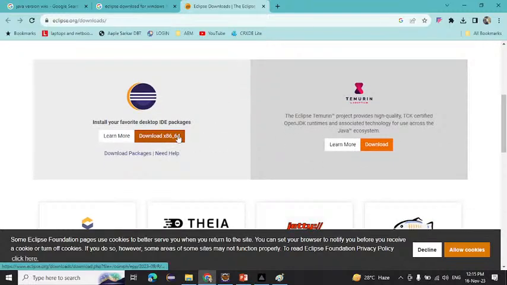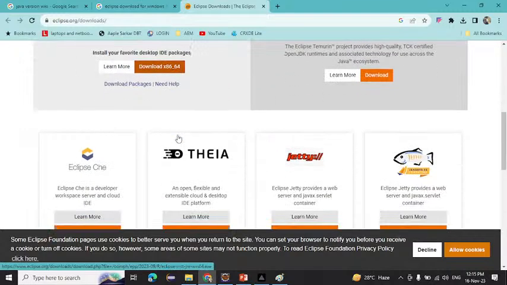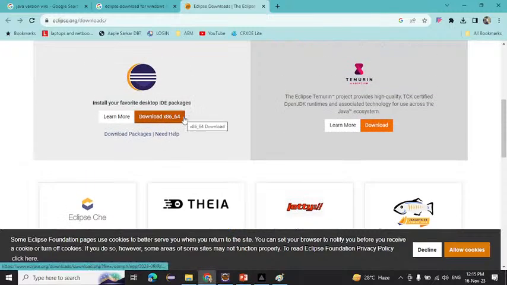You can download the package, a zip file, or you can download the exe file directly. Then next and install. So this is the thing you have to download today, Eclipse. Any version you can install, no worries.